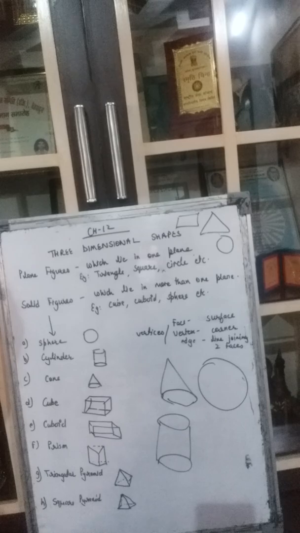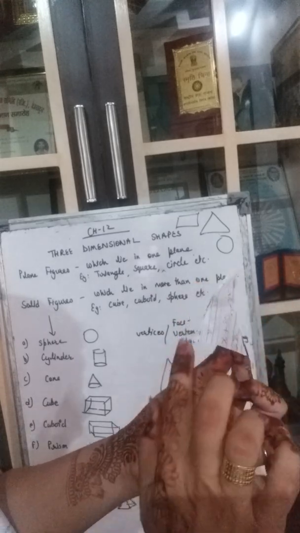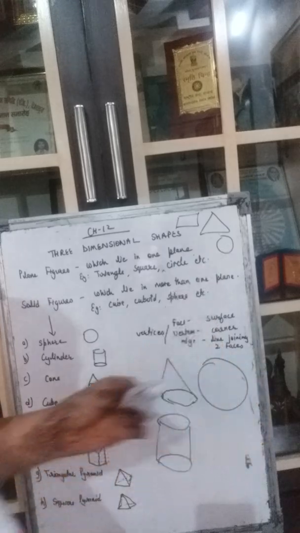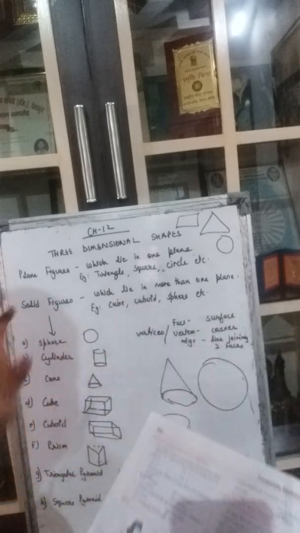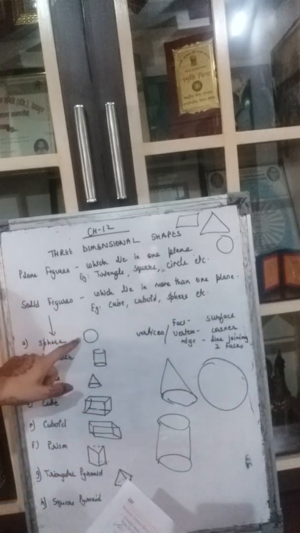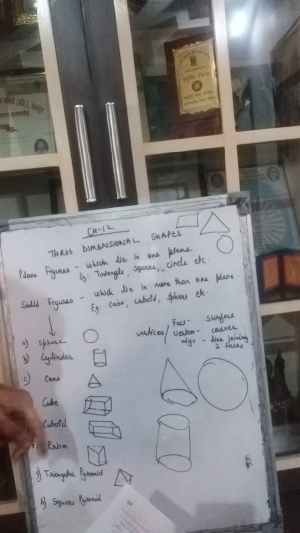So it is false. A triangular pyramid has 8 edges. Let us say this is a triangular pyramid. Now the edges we counted here, how many edges were there? 1, 2, 3, 4, 5, 6. Only 6 edges it was having, not 8. So the answer is false. Then a sphere is a solid figure with no edge and no vertex. Yes. Sphere does not have any vertex, does not have any corner. It does not have any edge because it is a single shape only. Okay. So this is true.